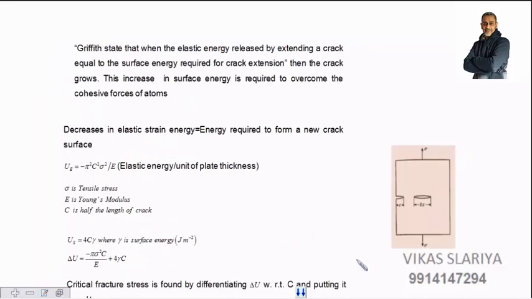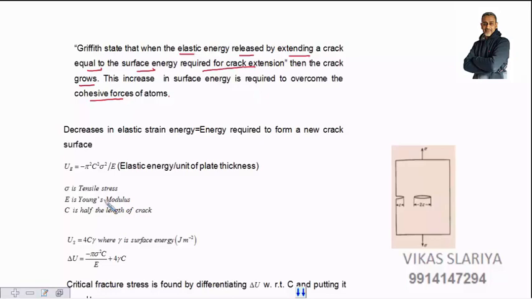Now what Griffith told us finally. Griffith states that when the elastic energy released by extending a crack is equal to the surface energy required for crack extension, then the crack grows. Means the energy released due to the crack is equal to the surface energy required for crack extension. When they are equal, the crack will automatically grow. You can't stop it. This is basically an increase in surface energy. This increase in surface energy is required to overcome the cohesive forces of atoms. Yes, atoms have cohesive forces amongst themselves. Energy is required to overcome those cohesive forces.